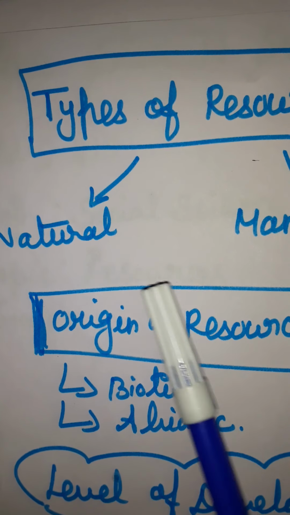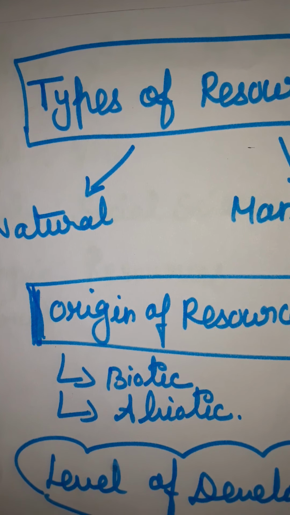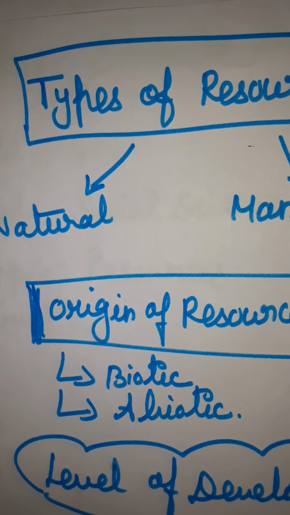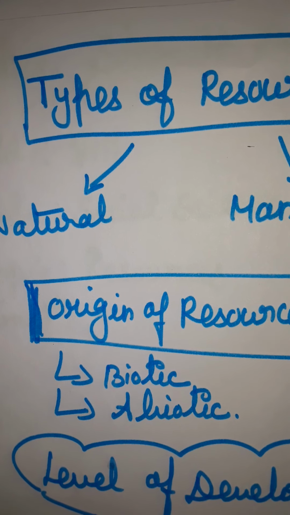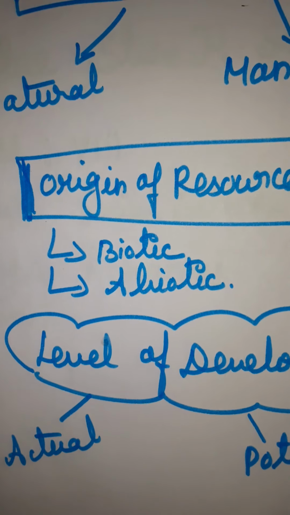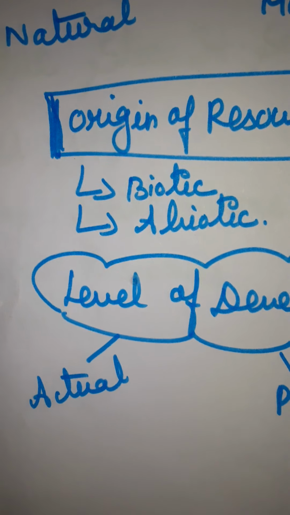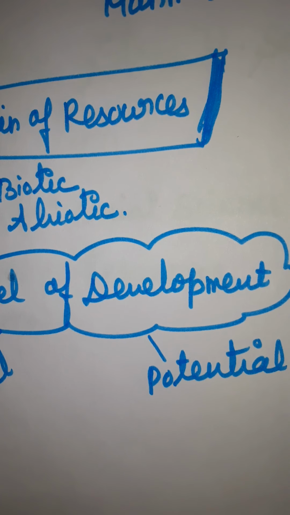Now we are going to see the origin of resources, biotic and abiotic. Next, the level of development, that means actual and potential.